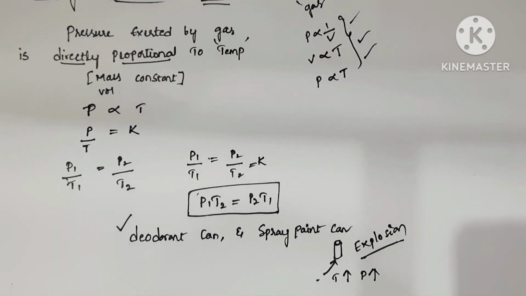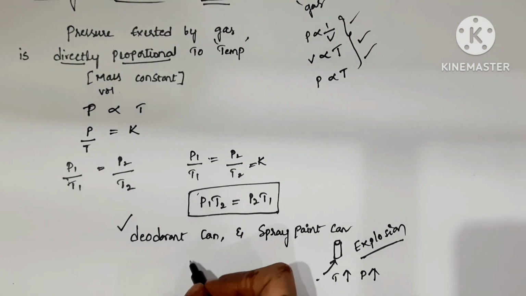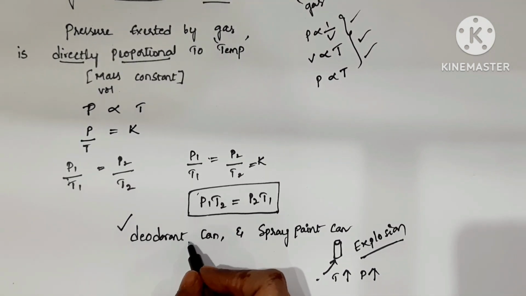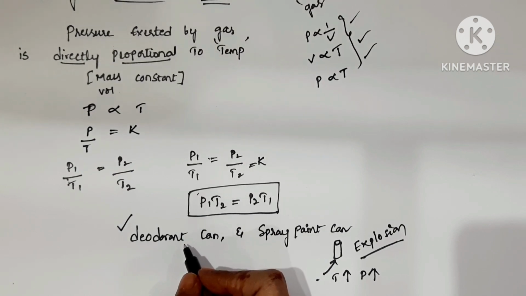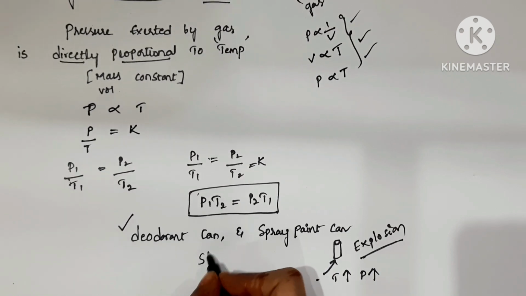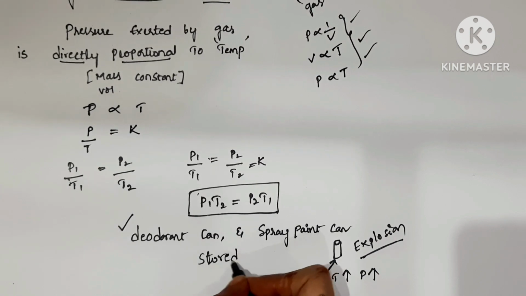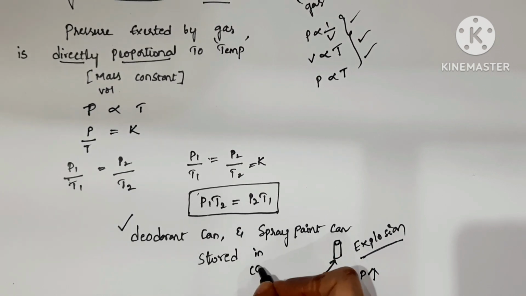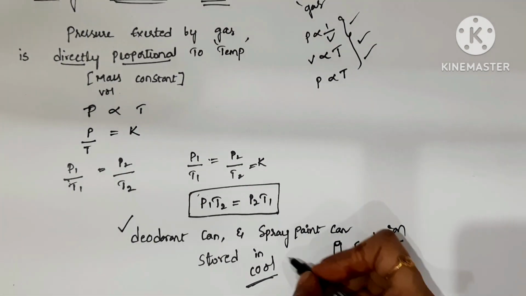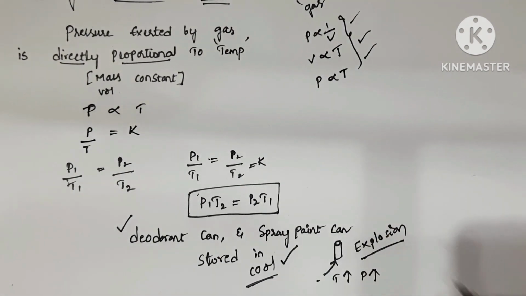That's why spray paint cans and some deodorant containers are labeled. What do the labels explain? The labels say to store in a cool place. In that case only, explosion does not happen.